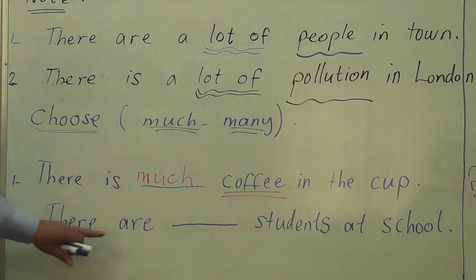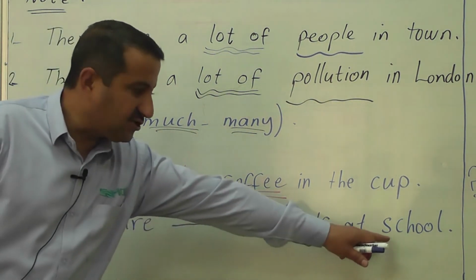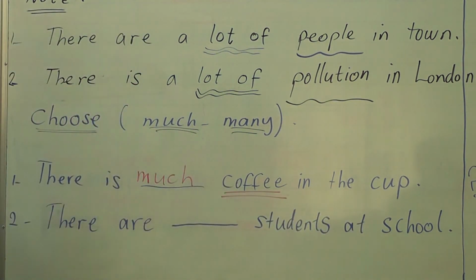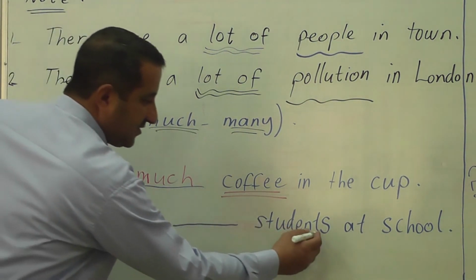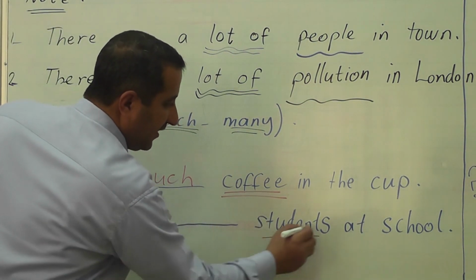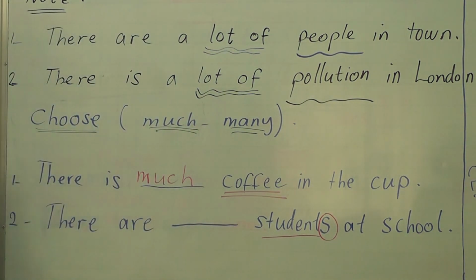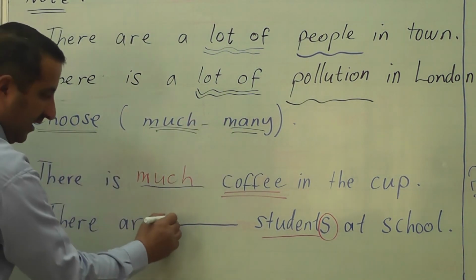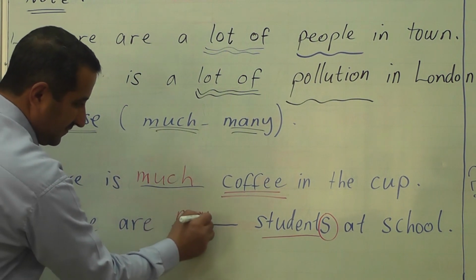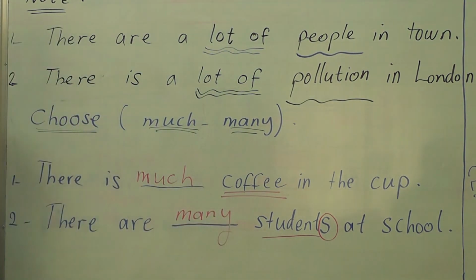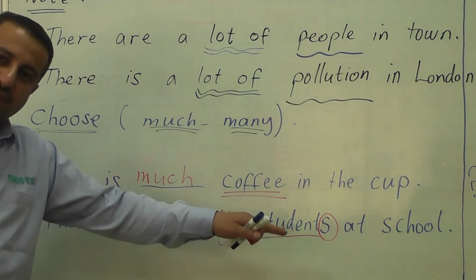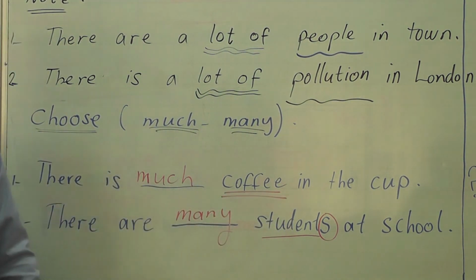So there are students at school. Of course, look at the word students. Students is a countable noun. It takes the plural s. So we are asking about the number of students available at school. So we use many. Like I said before, it is preferable and more advisable to say there are a lot of students at school.